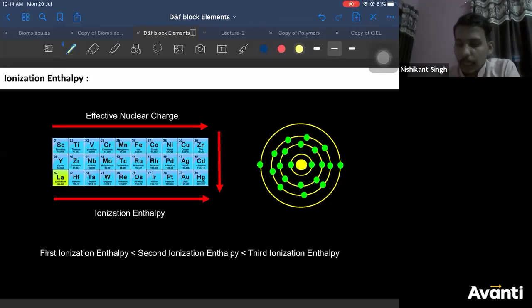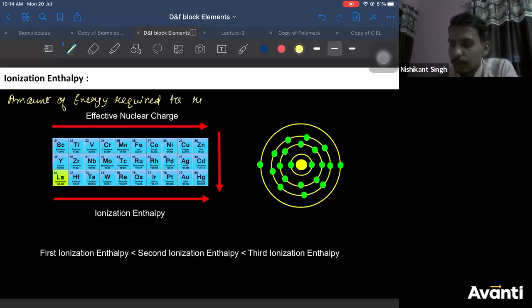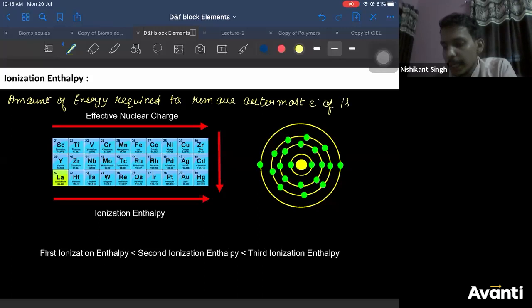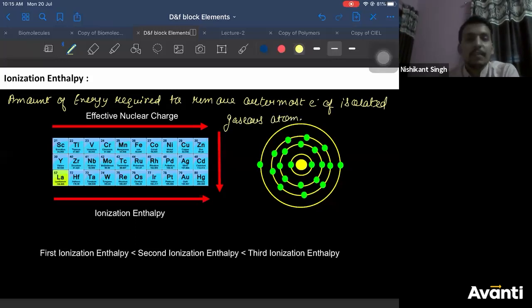It is the amount of energy required to remove the outermost electron of an isolated gaseous atom. Right? This is the definition.